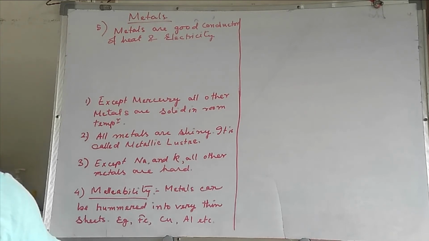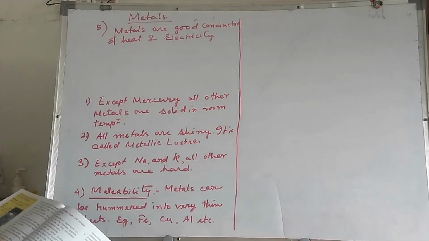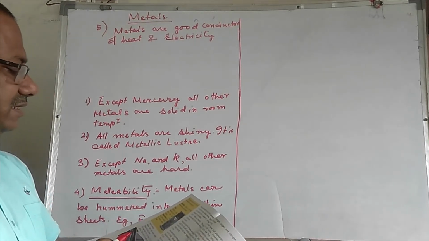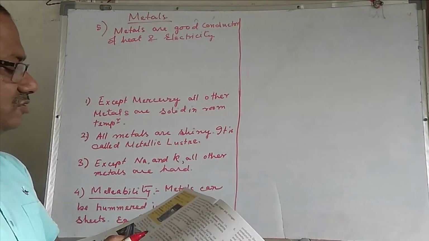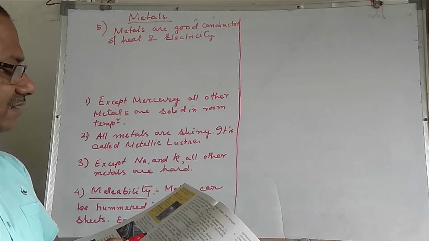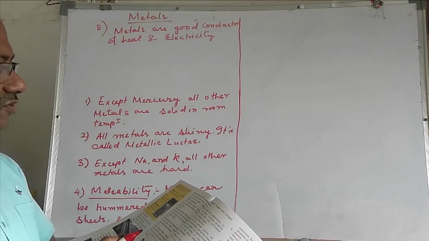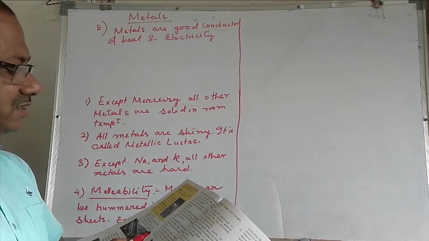Density. Metals except sodium and potassium have high densities. Sodium and potassium have much lower densities. Sonority. Metals are sonorous. Metals when struck hard produce a ringing sound. This is why metals are used for making bells and wires for musical instruments.